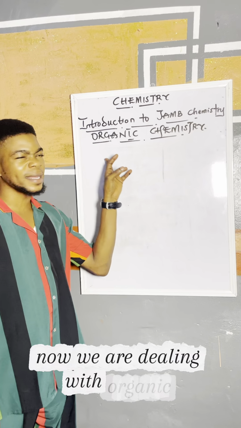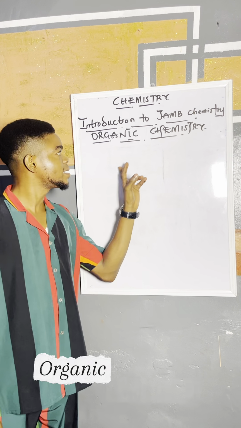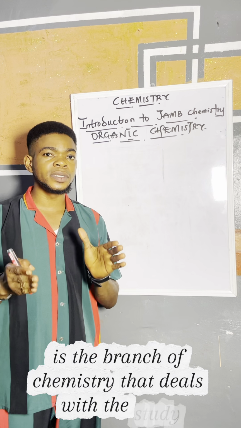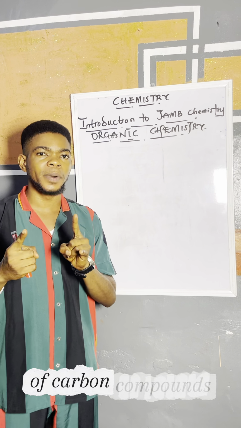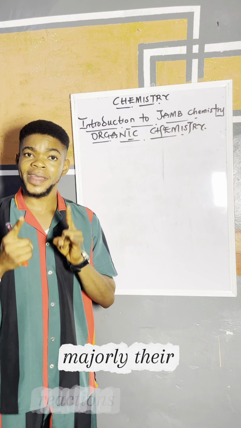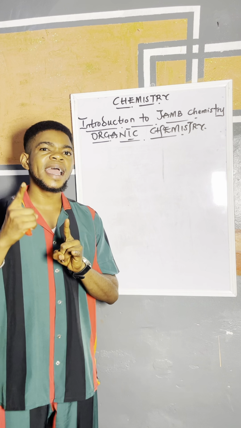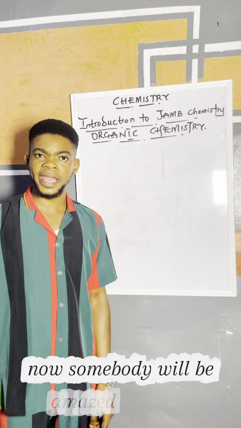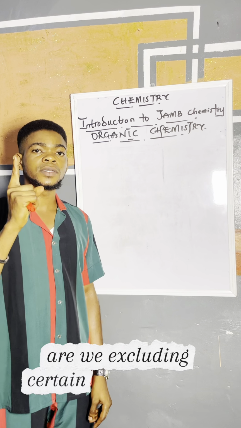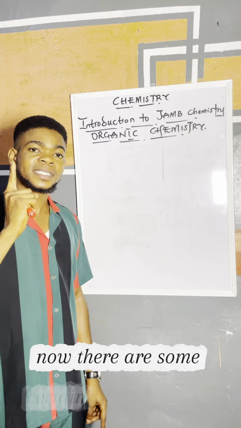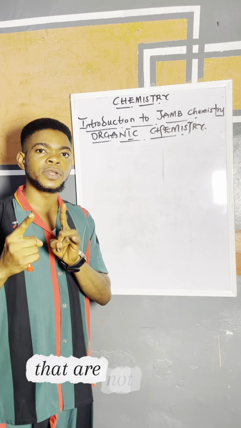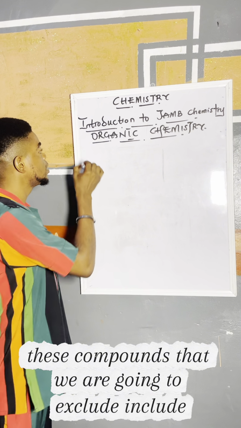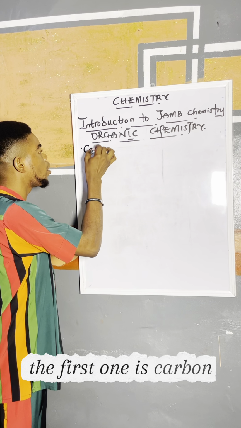Now we are dealing with organic chemistry. Organic chemistry is the branch of chemistry that deals with the study of carbon compounds, majorly their reactions and their uses, excluding certain compounds of carbon. Somebody will be amazed: why are we excluding certain compounds of carbon? There are some compounds of carbon that are not organic. The compounds that we are going to exclude include, the first one, carbon oxides.